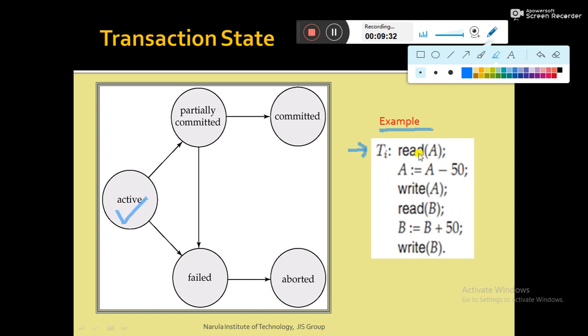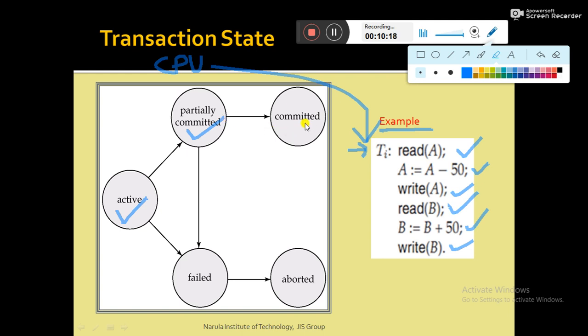Now from the active state, the transaction begins execution, which means the CPU starts executing the instructions one by one, instruction 1, 2, 3, 4, 5 and 6. So if all 6 instructions are executed successfully, then the transaction moves to the partially committed state.